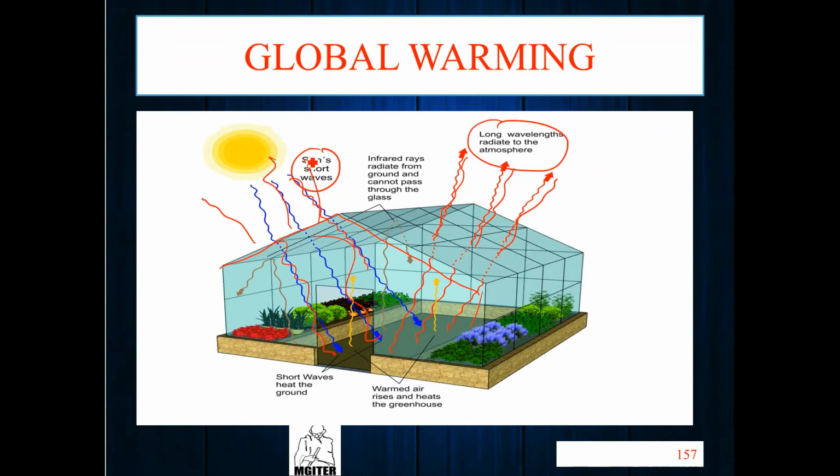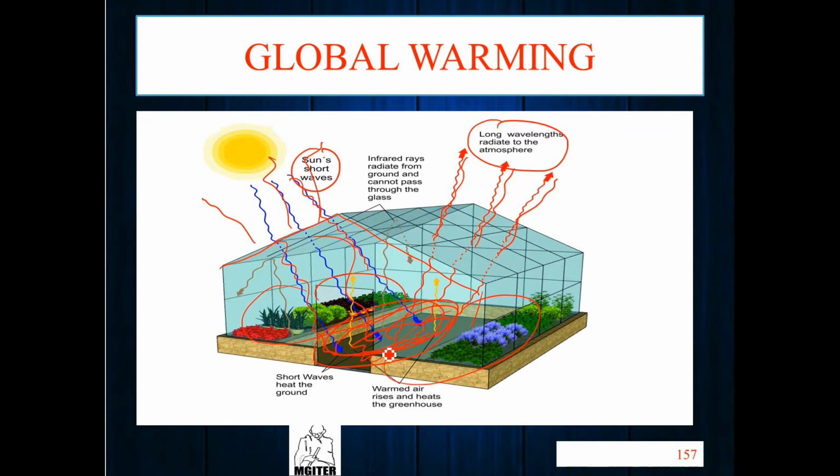So what happens when the short wave is absorbed by the soil or any other material inside a greenhouse?